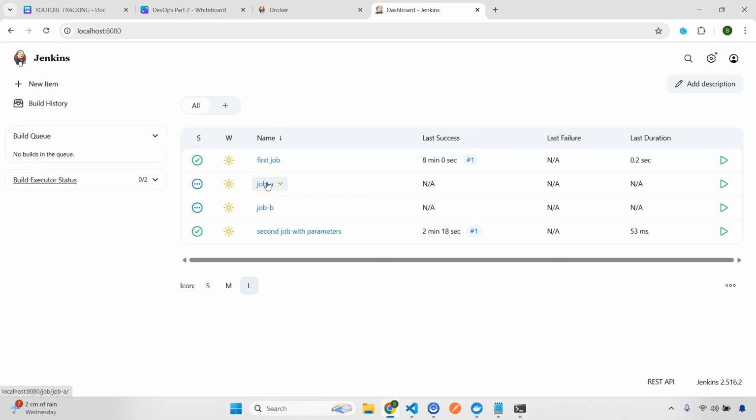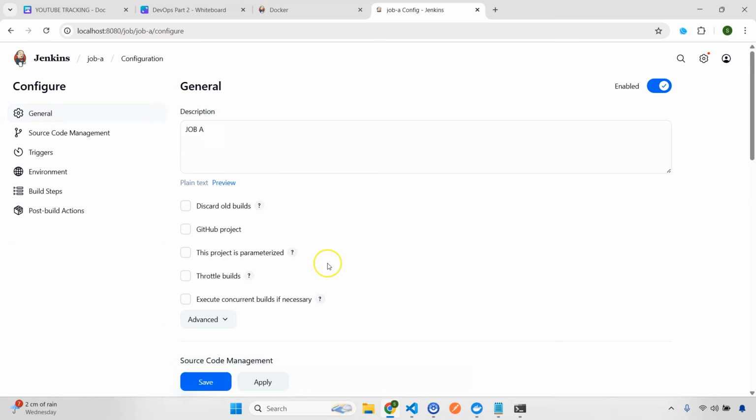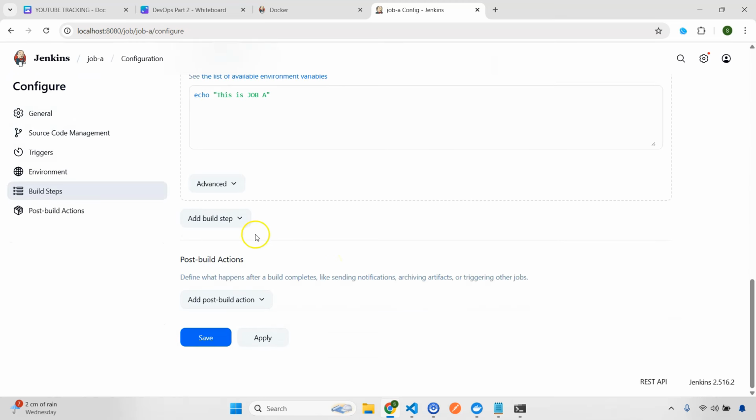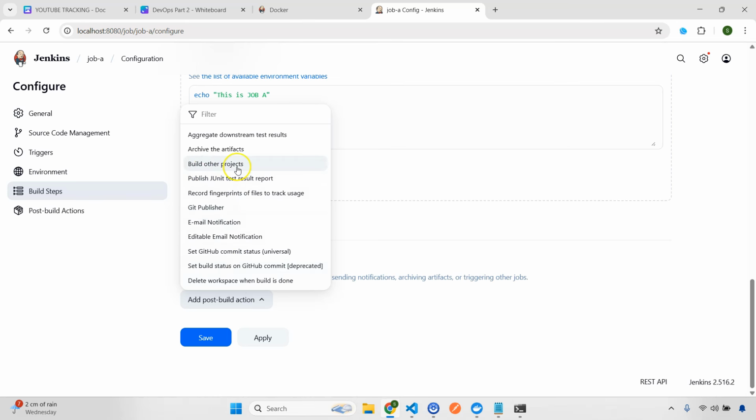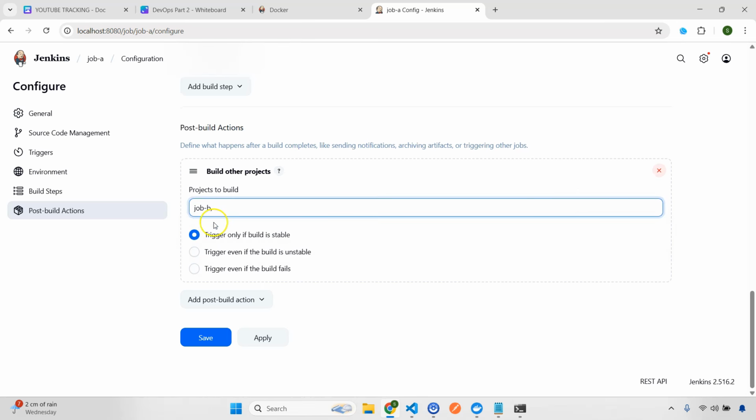So now if I go here, we have a job A and a job B, but this is not yet done, because we need some kind of chaining so that it will understand that job B will run only after finishing job A. So how will we do that? For this, go to job A, go to configure, and go to the end, and there will be post build actions. Select here and you see one option, build other projects, very important. Select this, and then here you will get a job search, and you'll see you're getting job B. That means you're simply telling that after I run this job A, I want to run job B. I hope this is clear.